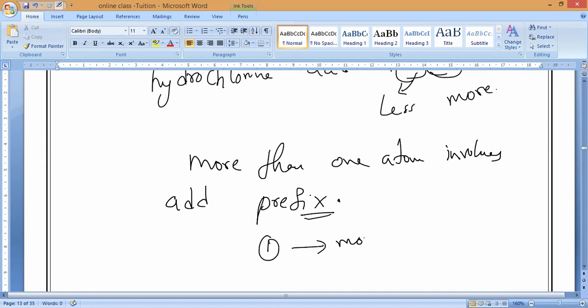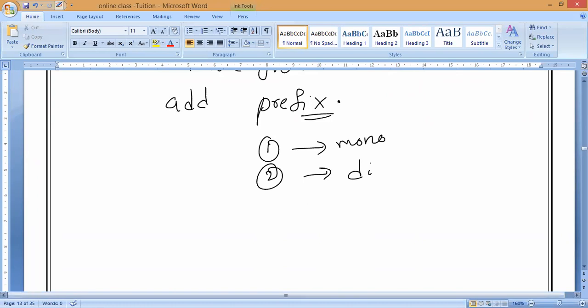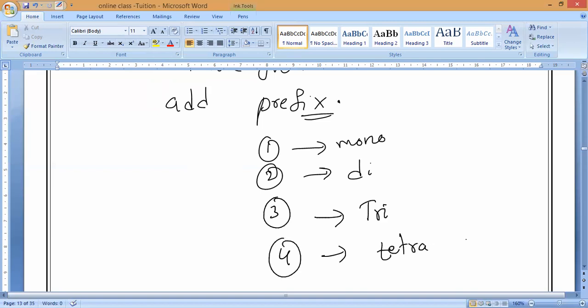If only one atom, what should we call it? Mono. Two, we call it di. Three, tri. Four, tetra. That is atomicity.